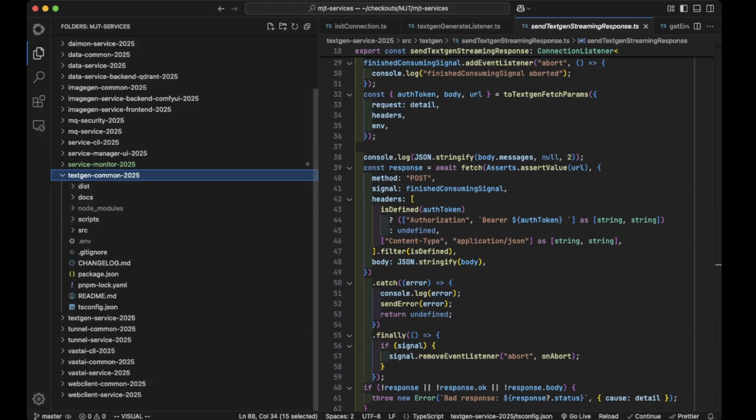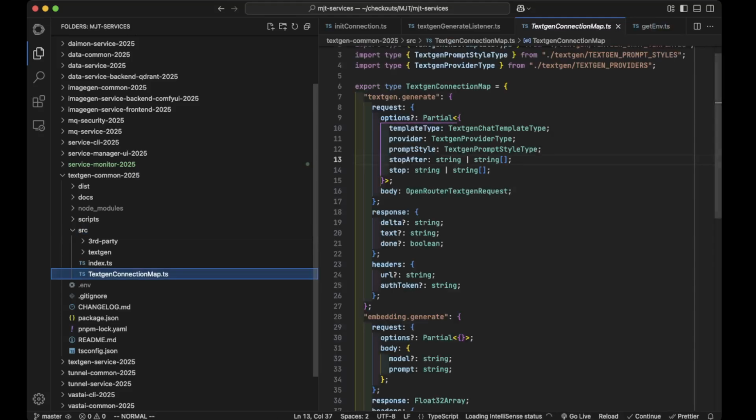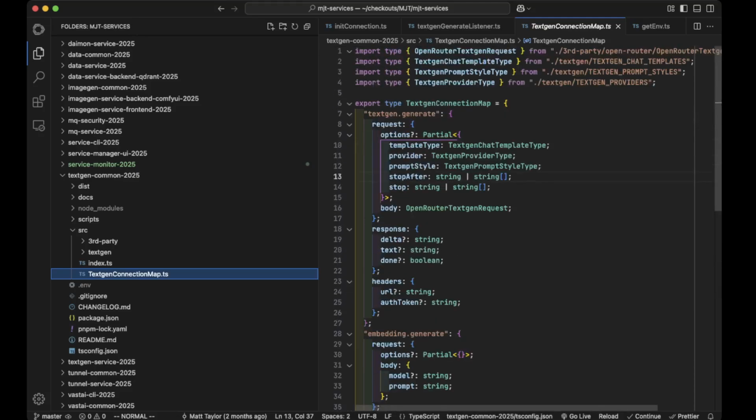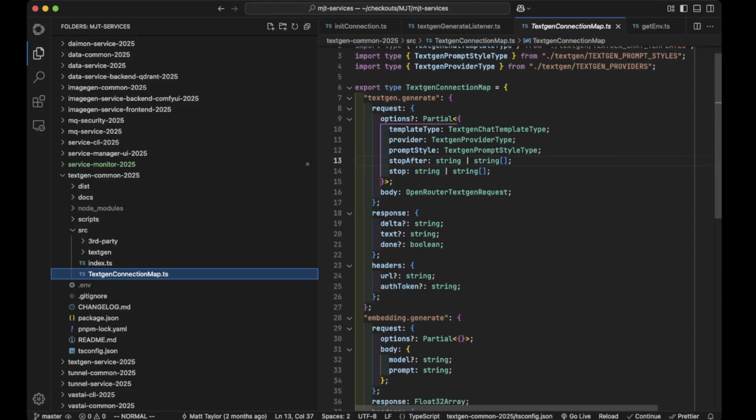You just consume this common thing, and then you know how it works. And this is where the connection maps come into play that I didn't really properly explain. So maybe we'll explain this a little bit better. It's a little bit of a TypeScript paradigm, I guess, to some degree, of this mapping, this type map idea and concept.